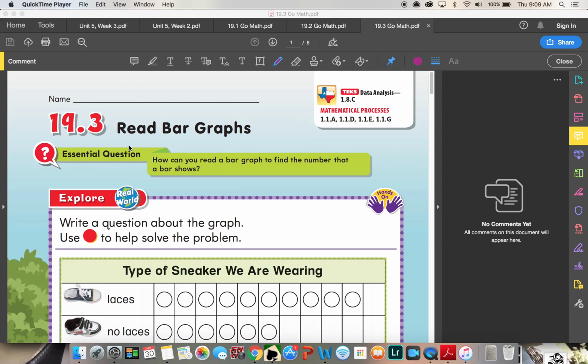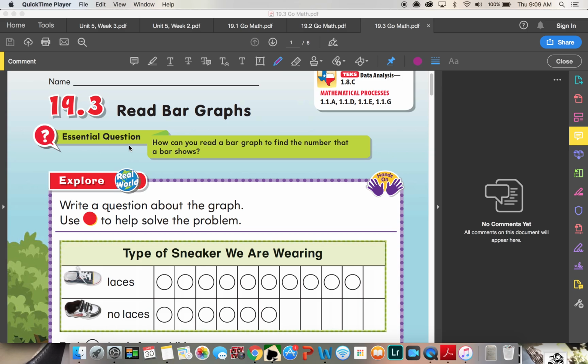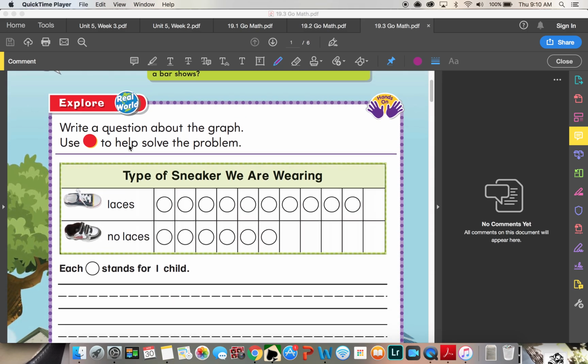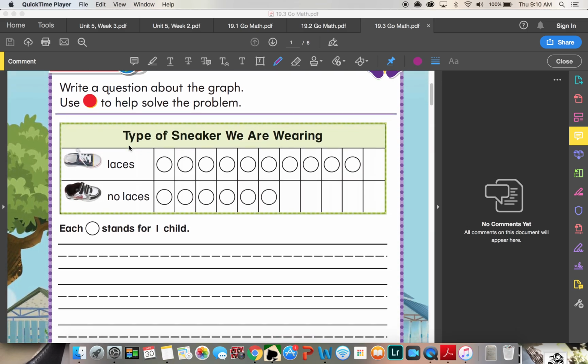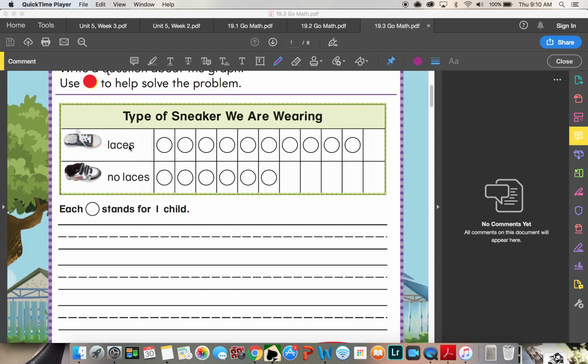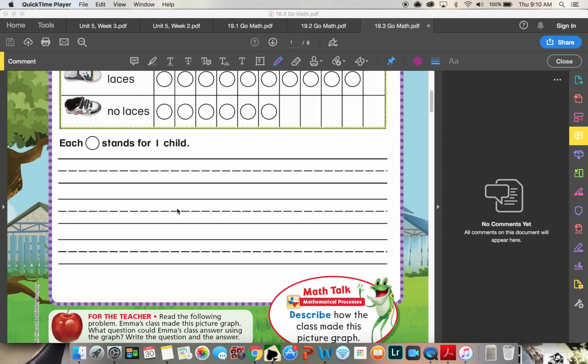We're here for 19.3, reading bar graphs. How can you read a bar graph to find the number that our bar shows? Write a question about the graph, use counters to help solve the problem. Type of sneaker, we are wearing laces and no laces. Each counter stands for one child.